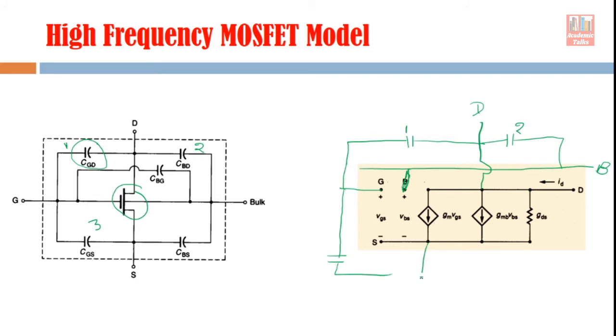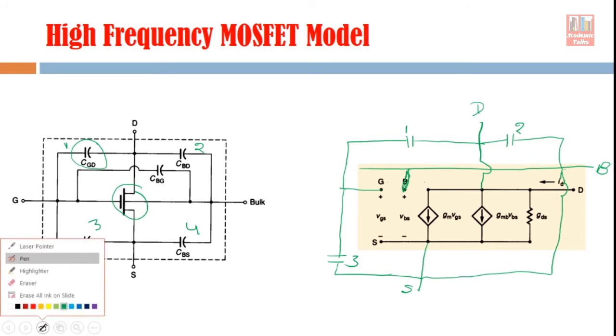This whole line is source, so I am writing this as source. This is number 3. Number 4, bulk source. So the bulk terminal is here. Oh, sorry, I forgot to draw.